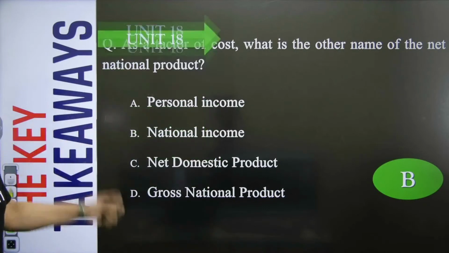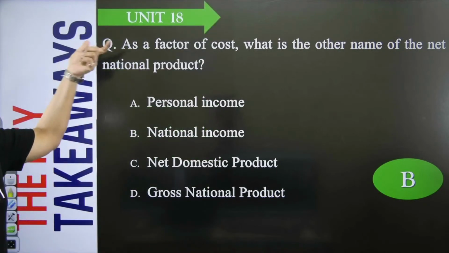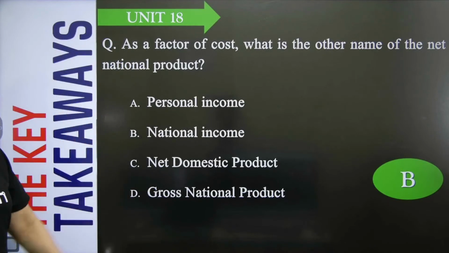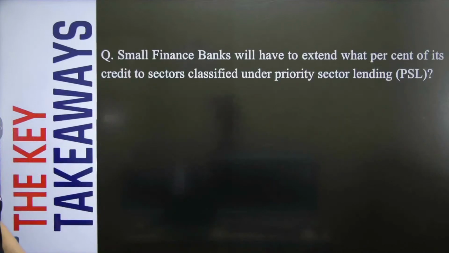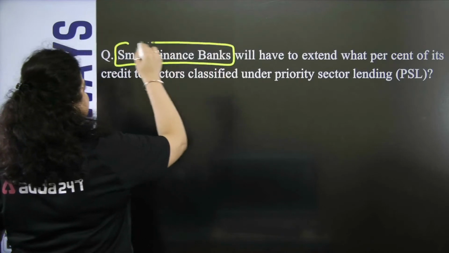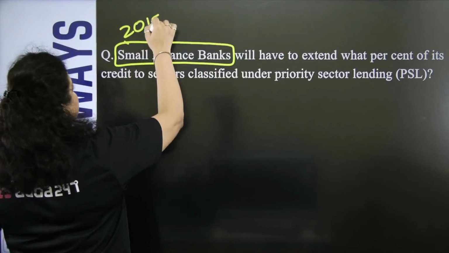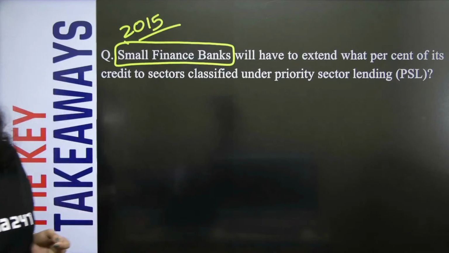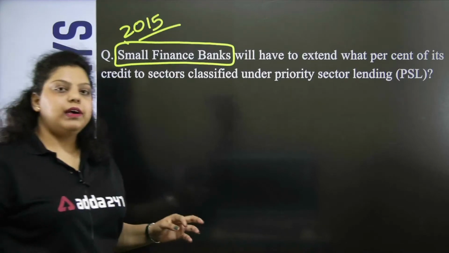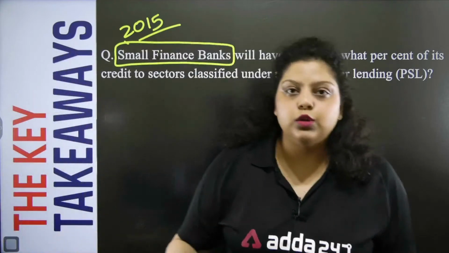So the right answer for the first question will be your B, that is national income. And these questions belong to your unit number 18, that is the module B of your Indian economy, Indian financial system. Okay, let's move to the next question, that is talking about small finance bank. So you all have heard about this type of bank. These are the differentiated types of bank that has been launched by RBI, which started giving license in the year of 2015. With small finance bank, payment bank were also introduced by RBI.